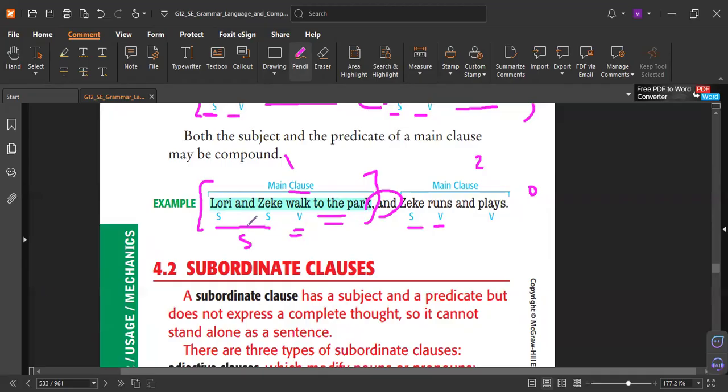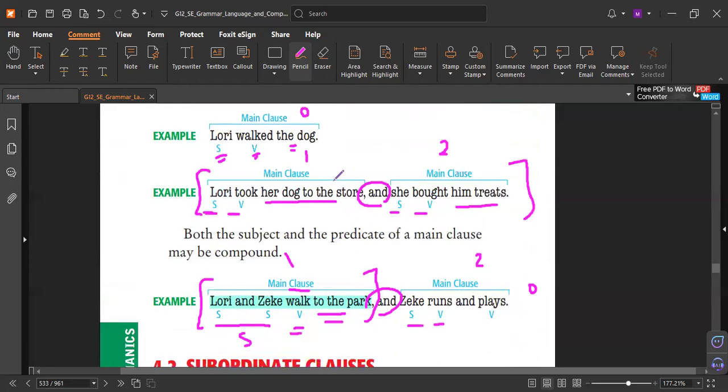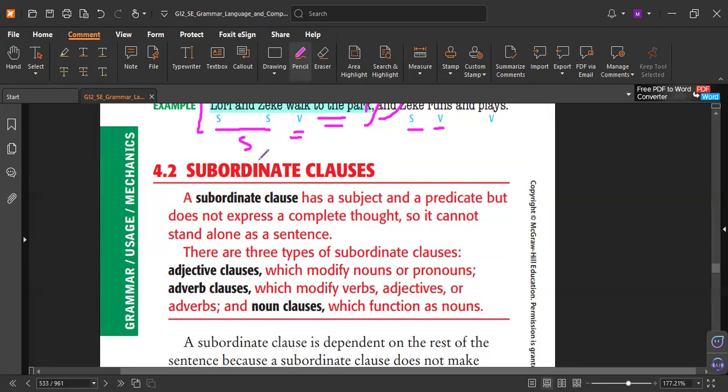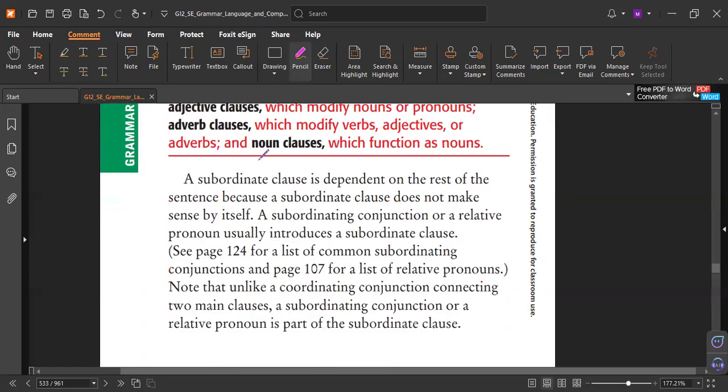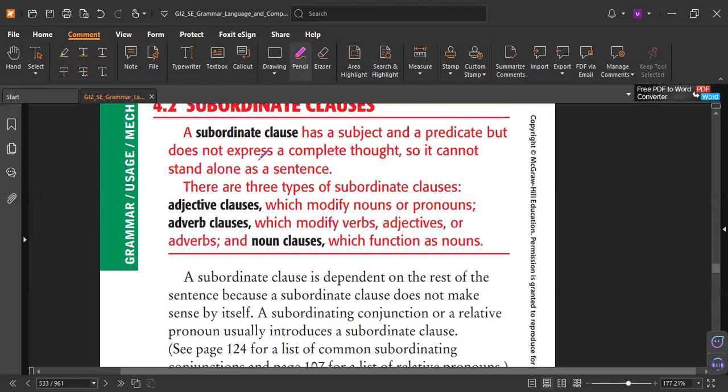Now, let's jump. No, the clause, it's a sentence. But when we have a conjunction, we call it a clause. So imagine, how about subordinate clause? Subordinate clause means there is a subordinating conjunction. Do we have a subordinating conjunction? Yes, that means we have a subordinate clause.